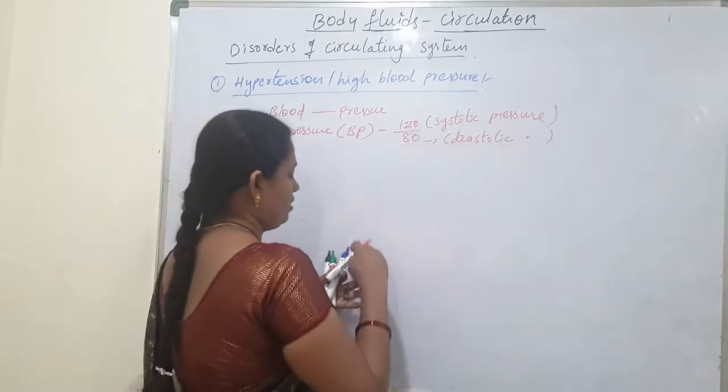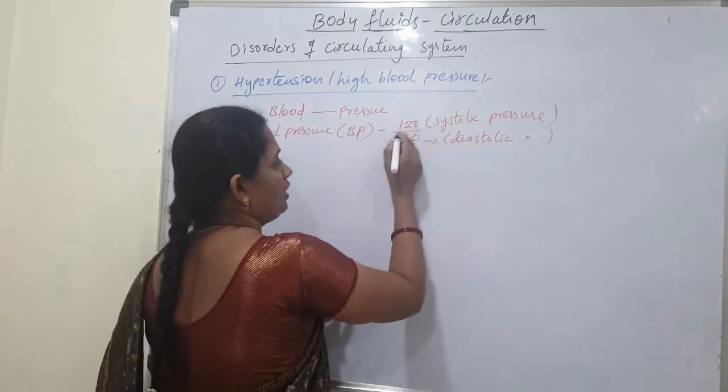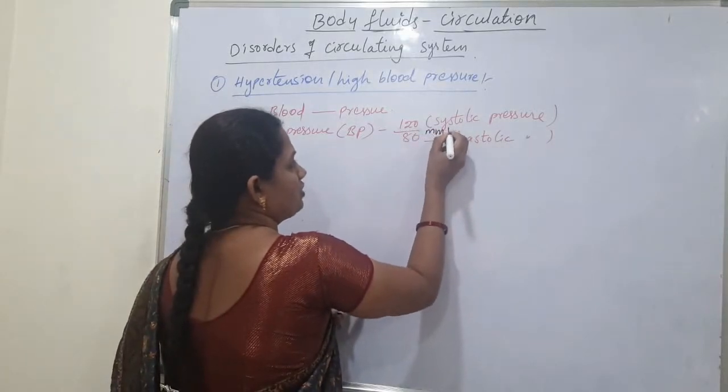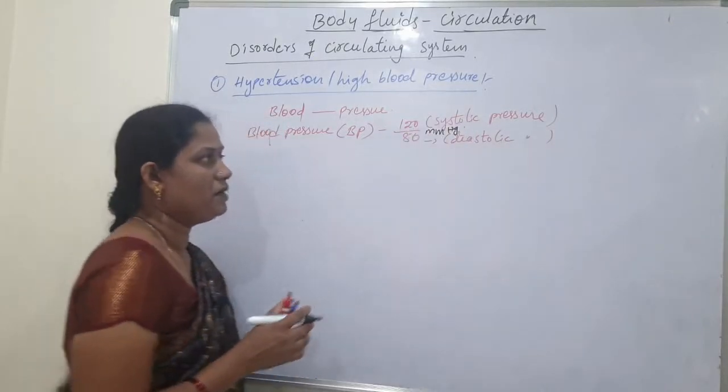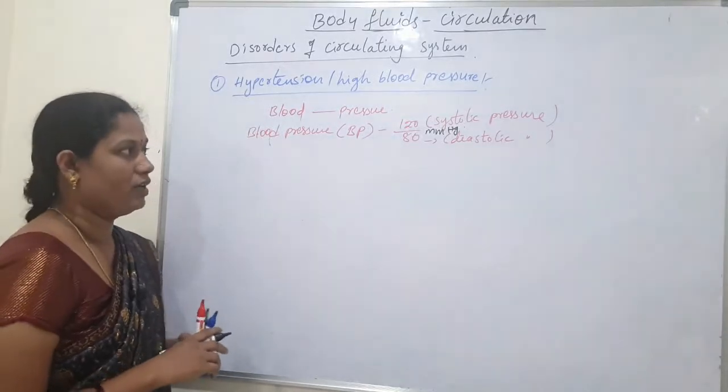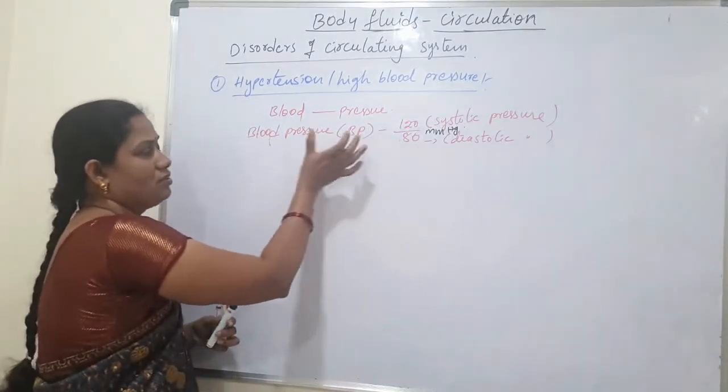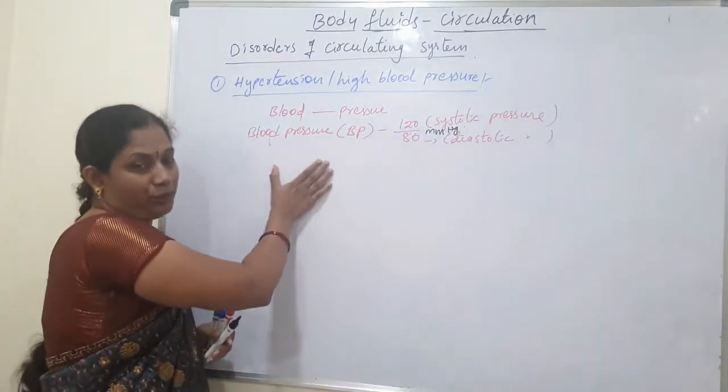The units are mmHg, millimeters of mercury. So this is the normal blood pressure.